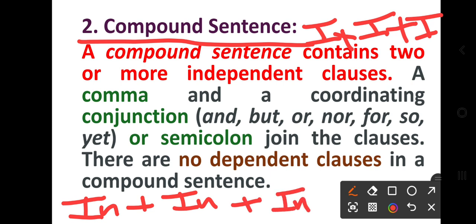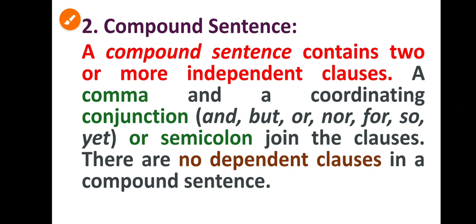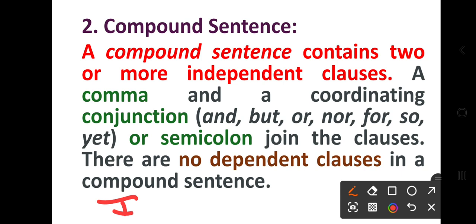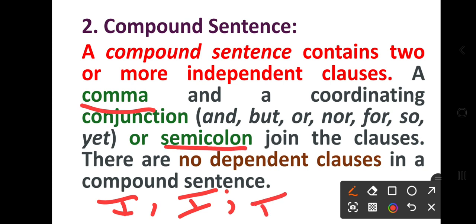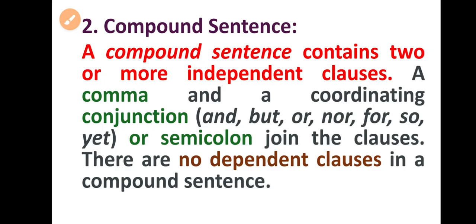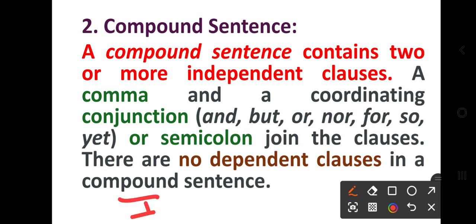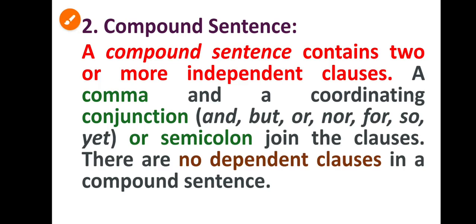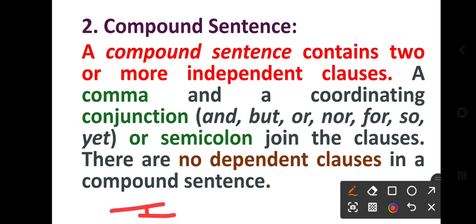However many there are, these are all joined by a comma, then independent, or joined by a semicolon, that is independent. Or sometimes an independent is joined by but, or